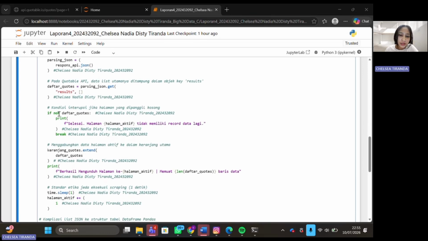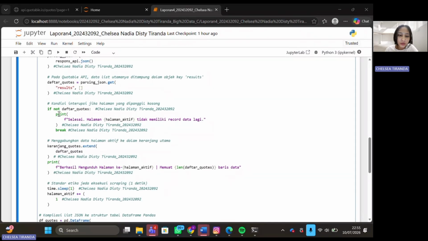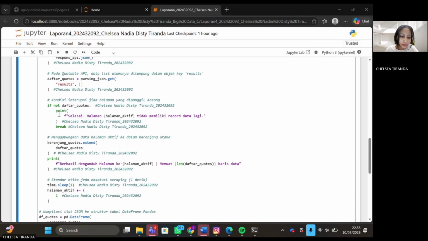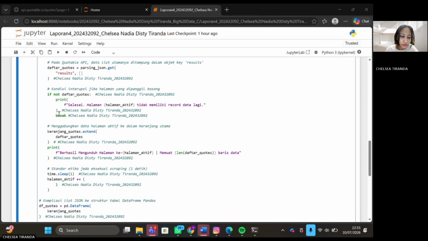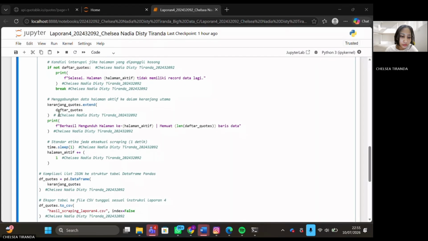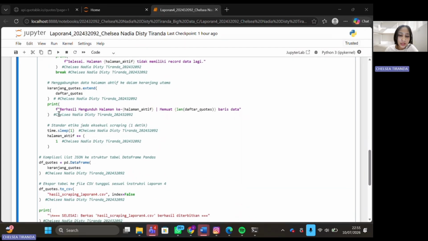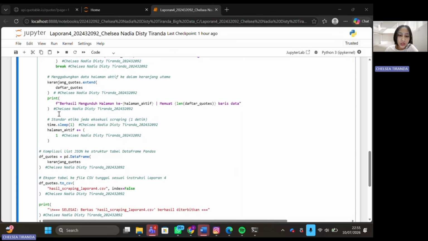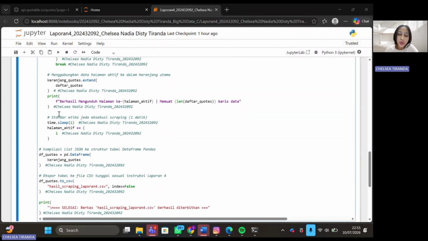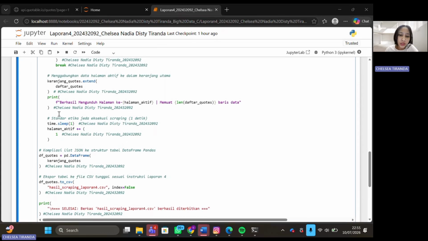Fifth, if data is available, all the quotes data from the page will be merged into keranjang_quotes using the extend function. Sixth, the program will display a message on screen showing information about which page was successfully downloaded, along with the number of rows.